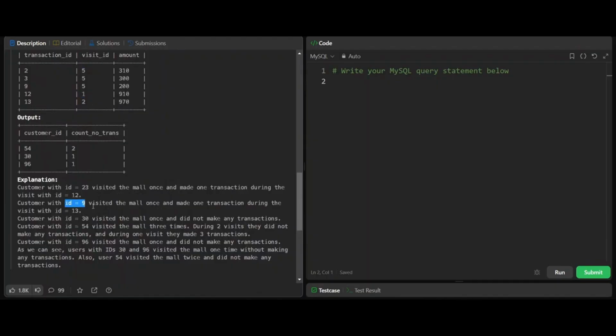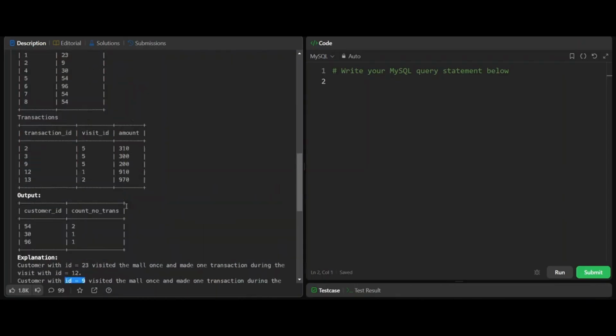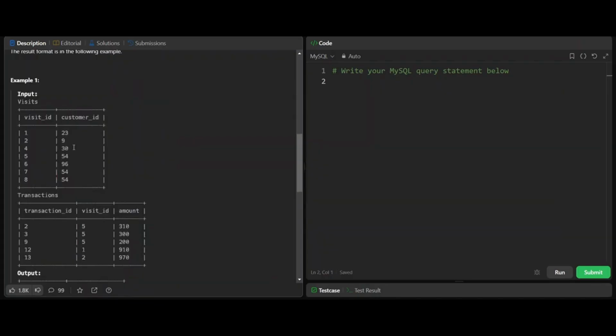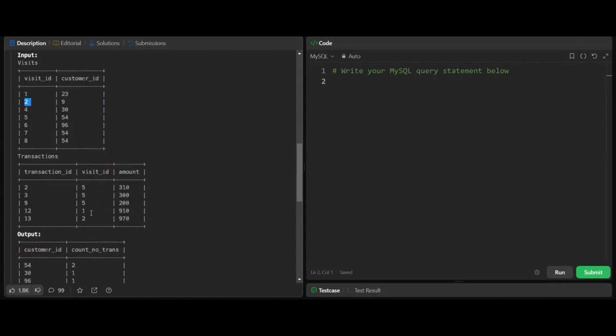Customer with ID equal to 9 visited the mall once and made one transaction during the visit with ID equal to 13. Okay, customer ID 9, visit ID is 2, and this visit ID is present in the transactions table with a transaction ID of 13. That means this customer has made the visit with visit ID 2 and they have made a transaction.